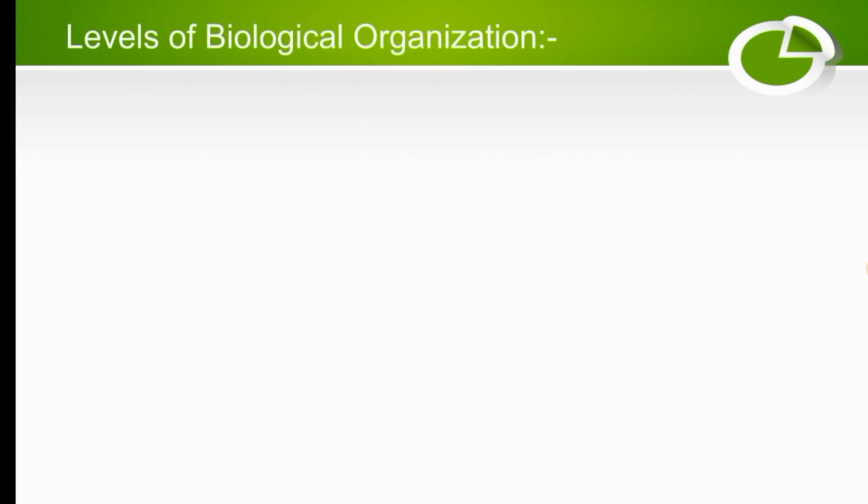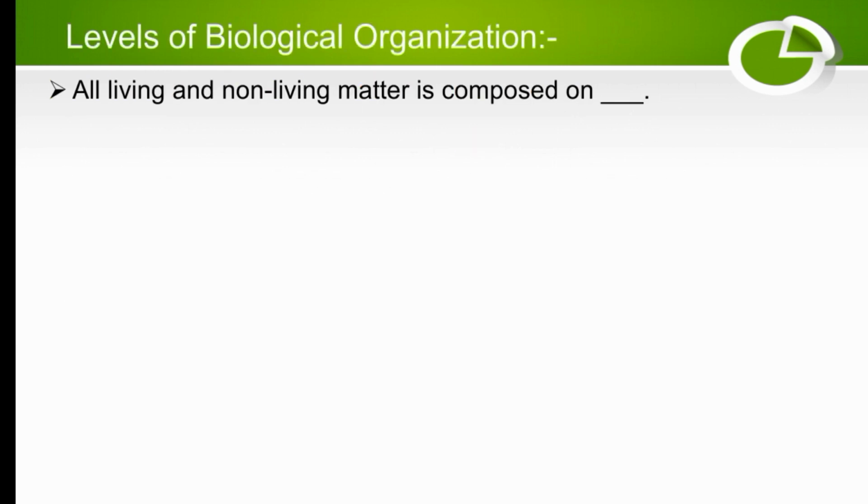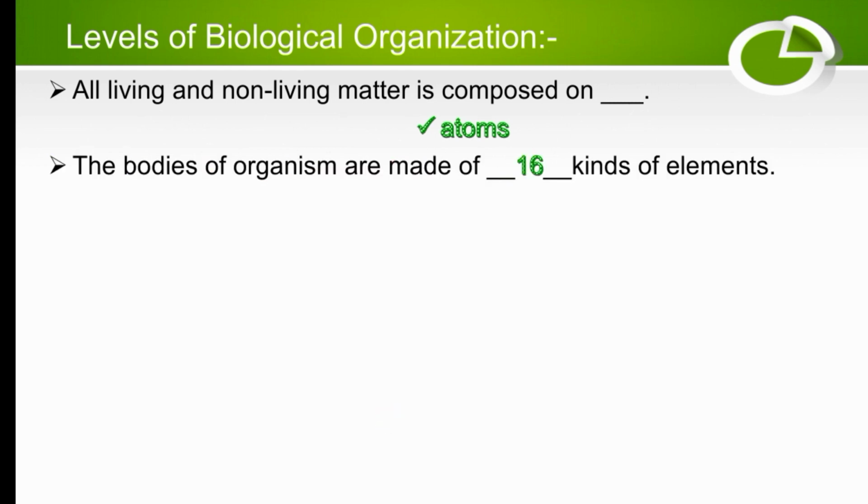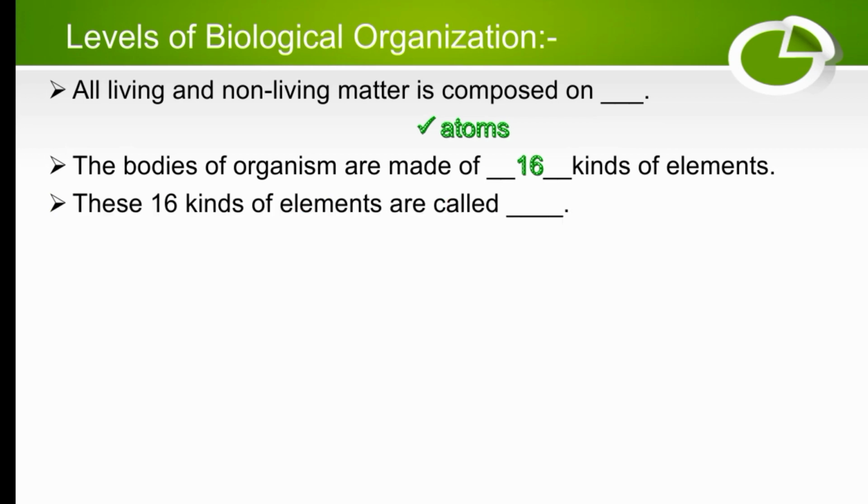Levels of biological organization. All living and non-living matter is composed of atoms. The bodies of organisms are made of how many kinds of elements? 16 kinds of elements. These 16 kinds of elements are called bioelements. The right option is bioelements.